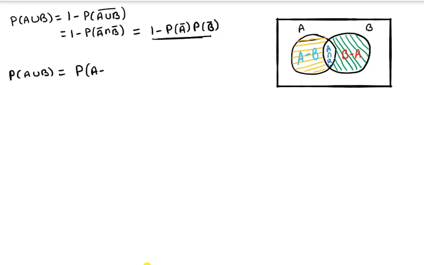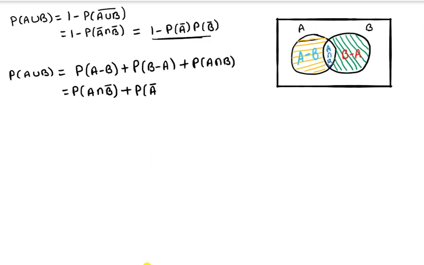P of A union B can be written as P of A minus B plus P of B minus A plus P of A intersection B. Just observe here, P of A minus B can be written as P of A intersection B bar. P of B minus A can be written as P of A bar intersection B, plus P of A intersection B, right? So that is one way of expressing it,